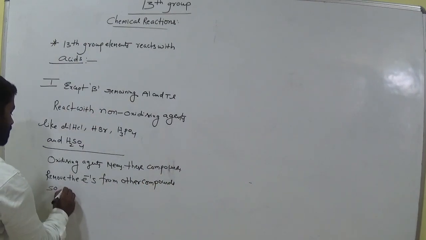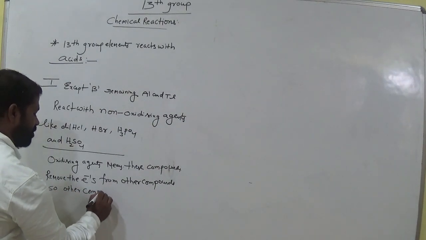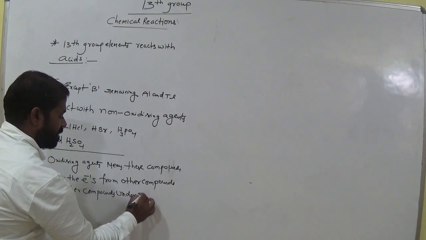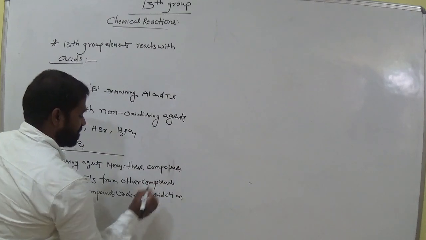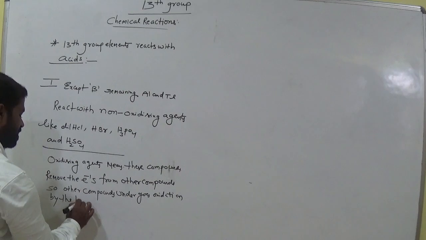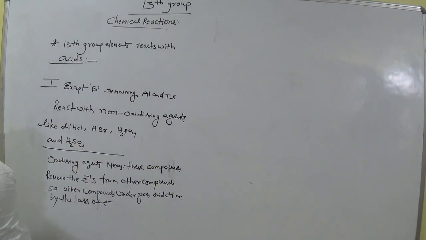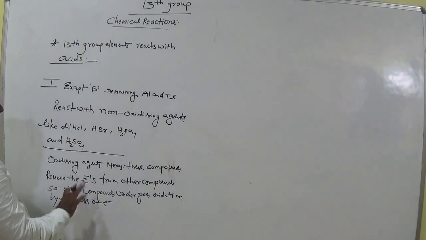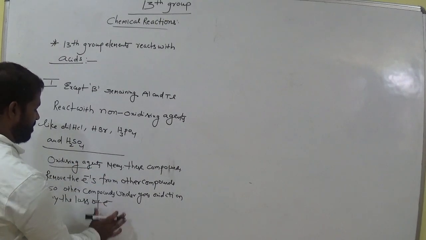So the other compounds undergo oxidation by the loss of electrons, and that is called an oxidizing agent. Non-oxidizing agents means this cannot remove the electrons. Simple. This is the definition.